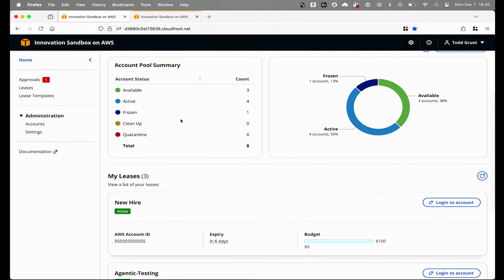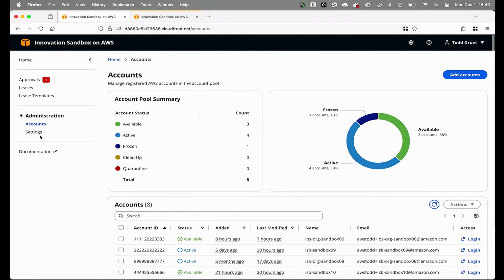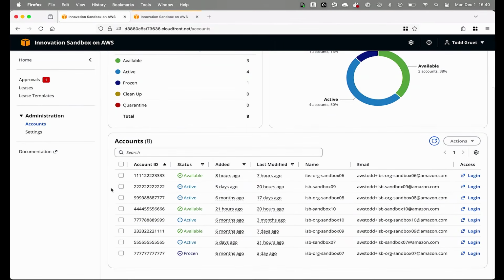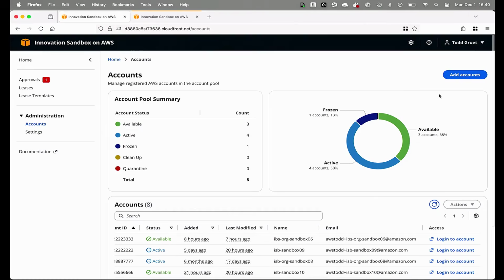So starting as the administrator, we can look at the accounts. We can see in this account pool, we have 3 available accounts, 4 active accounts, 1 frozen account, for a total of 8 accounts. I'm going to click on the Accounts tab, and we can actually see down here the details of these accounts. So we can see the account IDs, and again, as the admin, I could log into any of these accounts. Because I've authenticated through IAM Identity Center to access the solution, I'm able to just log in directly from the solution into the accounts with admin level access.